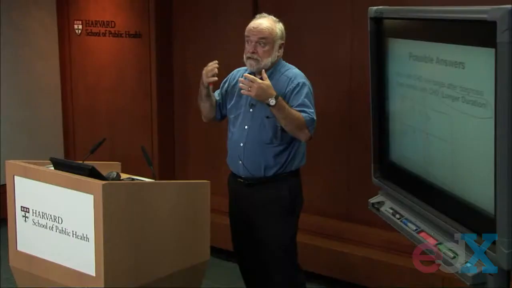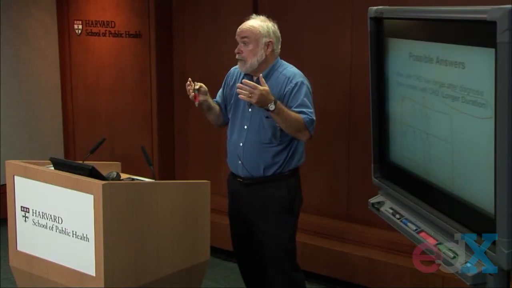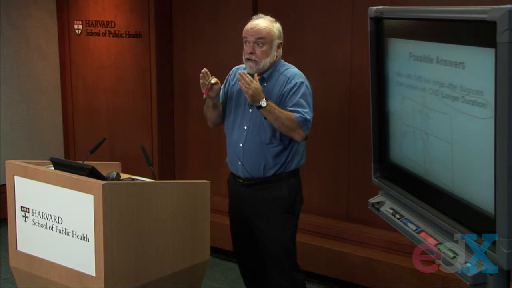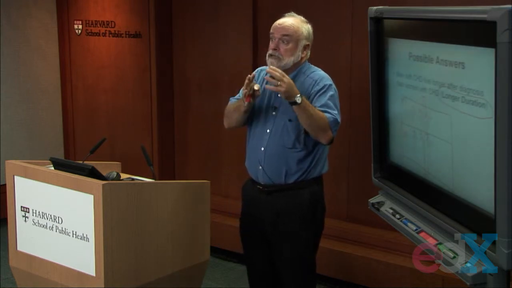They have long duration of disease. But among the women, if people do not survive, if women do not survive with their heart disease, the only cases of heart disease I'm going to be picking up are those recently developed cases. The ones that developed in the past, unfortunately, have died. They're no longer alive and kicking when I come along and take my survey.